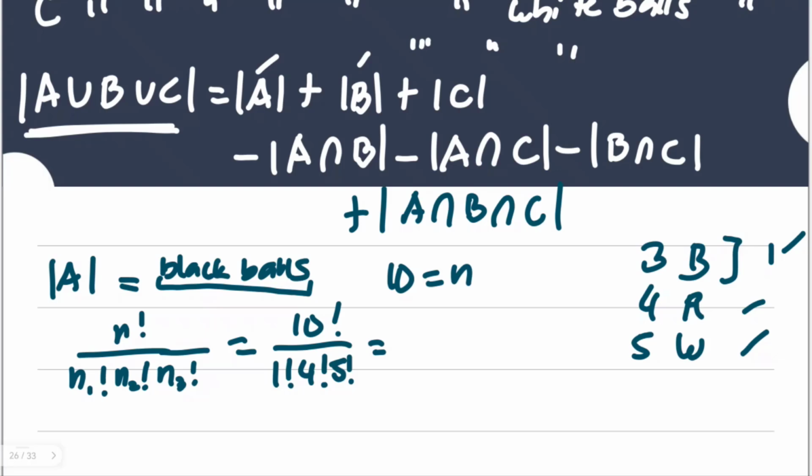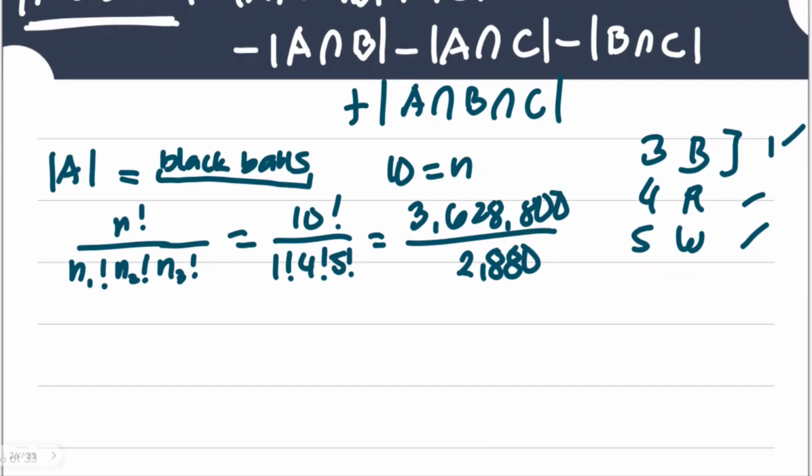So 10 factorial is actually equal to 3,628,800 to be divided by 4 factorial times 5 factorial times 1 factorial, which is equal to 1. That's 2,880. So the cardinality of A is the ratio of this 3,628,800 to be divided by the answer. You're actually getting 1,260 ways to arrange these balls, considering that the 3 black balls are forming 1 block. Okay, now that's for the cardinality of A.